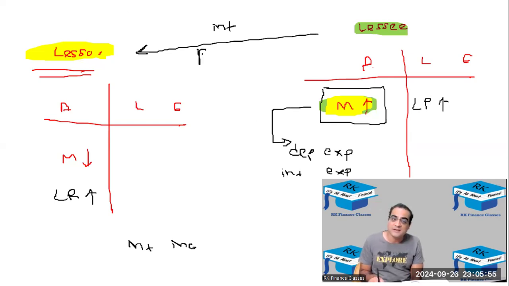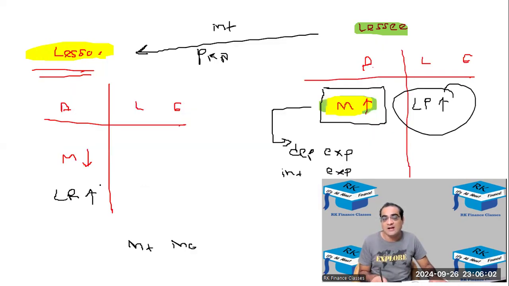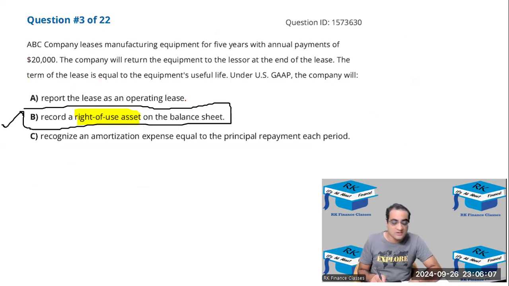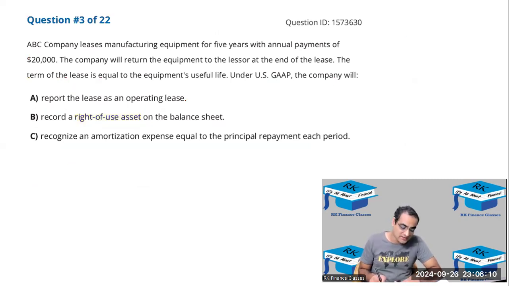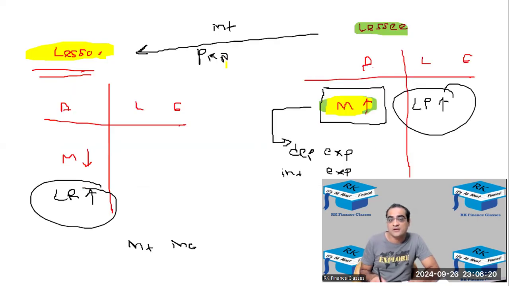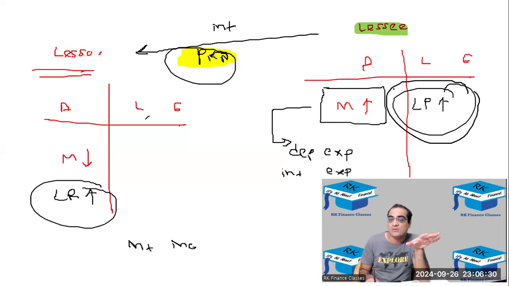And whatever principal payment would be there, that will also be found out using the scroller. We'll find out what the principal payment is. So that will reduce the lease payable on the lessee's balance sheet and lease receivable on the lessor's balance sheet. So over here, the answer was B. The depreciation expense will be as per the straight line method. It will not be equal to the principal payment. Rather, the principal payment, which is PRN over here, is going to be basically impacting your lease payable and lease receivable. So it's like a loan, कि लोन का जितना प्रिंसिपल पे करे हो उतना लोन का अमाउंट